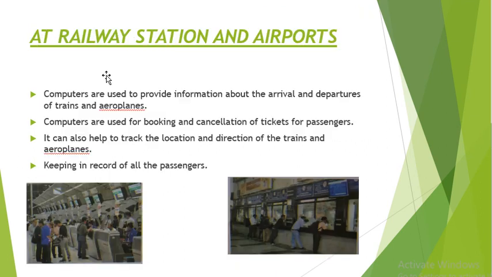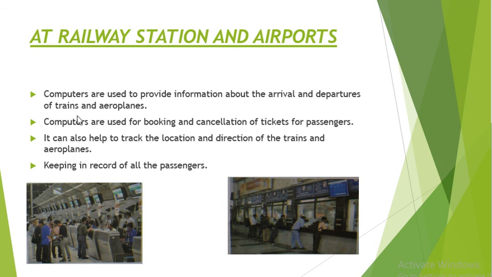Next is at railway station and airport. Railway station and airport. I think you know about reservation. Computers are used to provide information about the arrival and departure of train and aeroplanes. So for this purpose also we can use computer at airport and railway station. Computers are used for booking and cancellation of ticket for passengers.